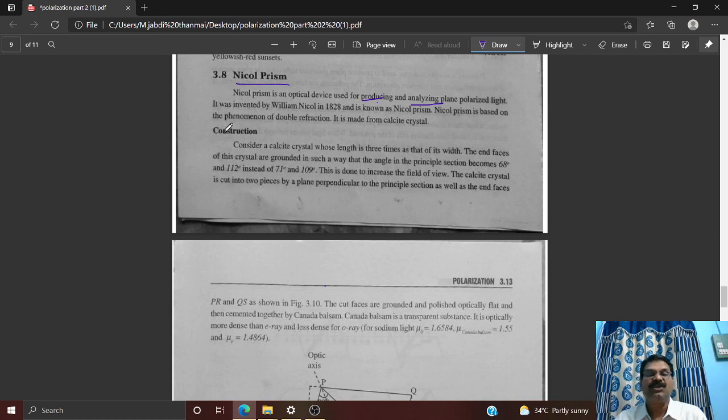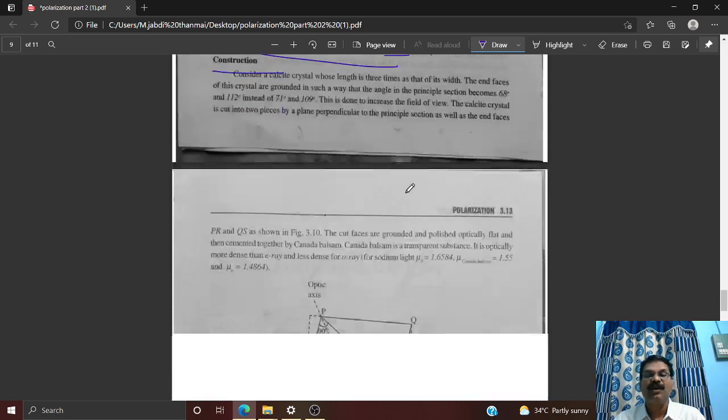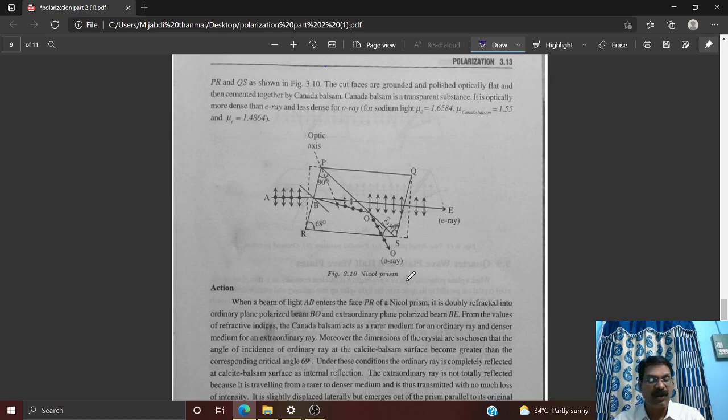It was first discovered by the scientist William Nicol in the year 1828, and it is called the Nicol prism. The Nicol prism works on the basic principle of double refraction that we discussed in the previous topic. It is exclusively made from calcite crystal. The total Nicol prism is made of a crystal called calcite, which is a uniaxial crystal. Okay, let us enter into the construction portion of this Nicol prism. If you look at this diagram, my dear students, I would like to explain it.